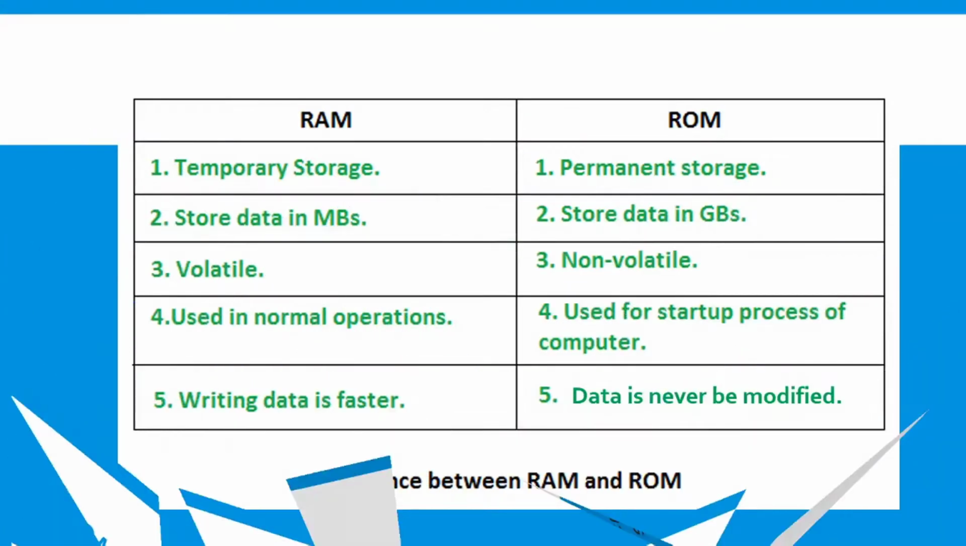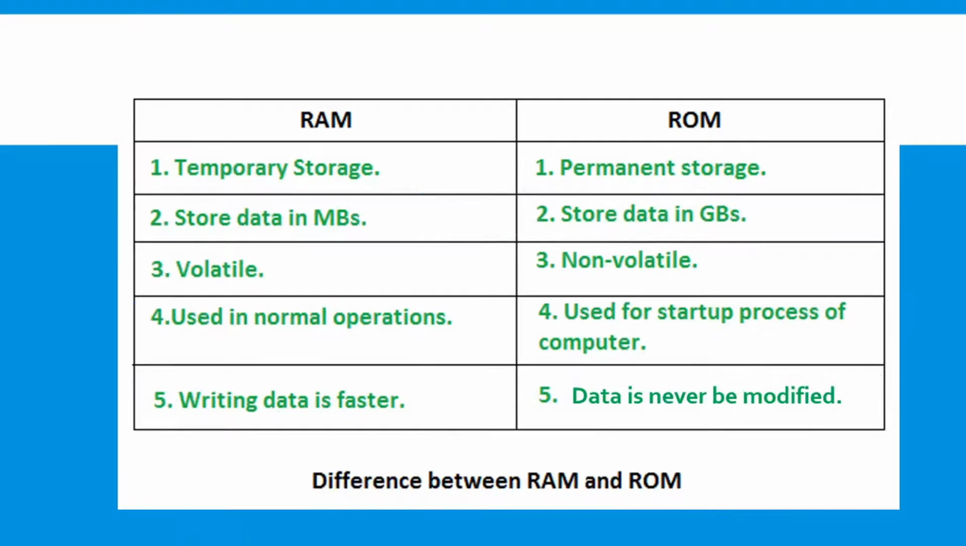Let's compare these two as the difference between RAM and ROM. First, RAM is a temporary storage device, whereas ROM is a permanent storage device. RAM can store megabytes of data, whereas ROM can store gigabytes of data. RAM is volatile in nature, that means when there is a power cut, the data will be lost, whereas ROM is non-volatile in nature, that means when there is a power cut, the data will not be lost.